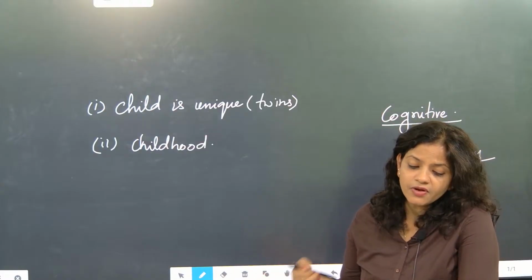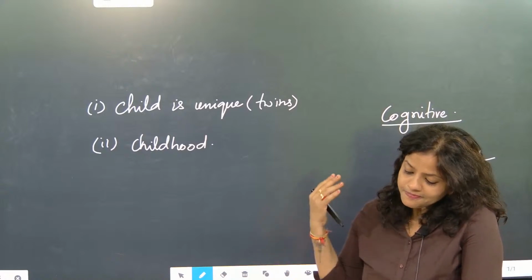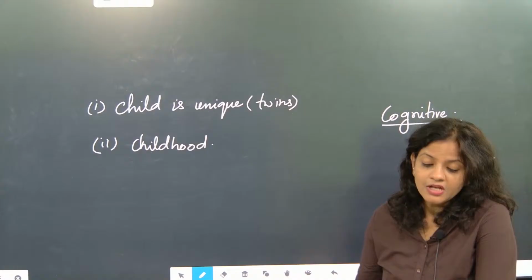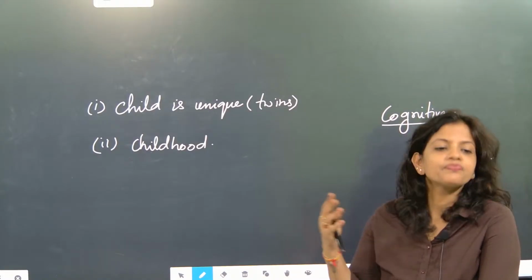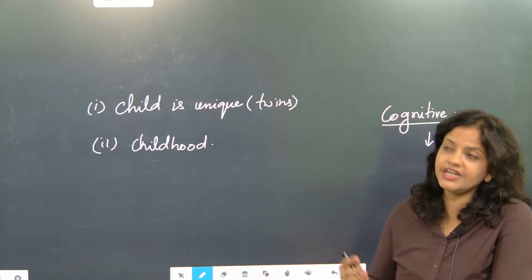So cognitive brain skill development, whatever development part is there, in childhood cognitive development will be done. At the stage of childhood, when the child is very, very small, what development is done? Cognitive development.